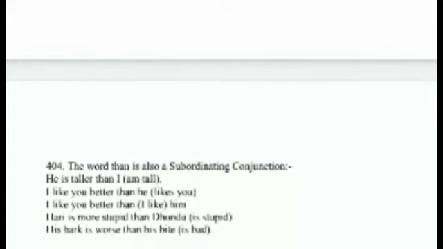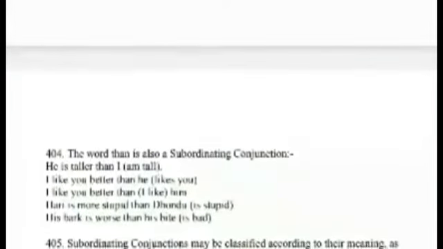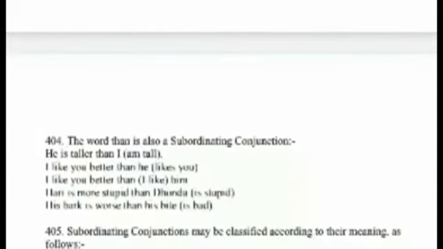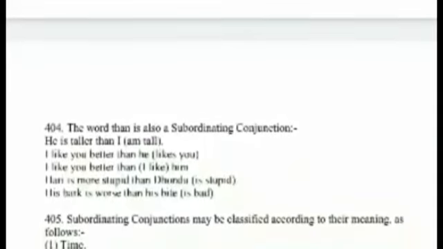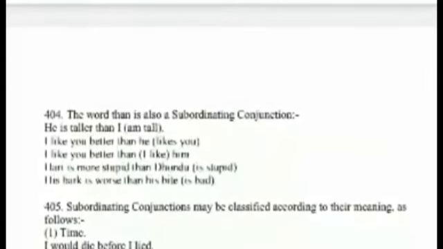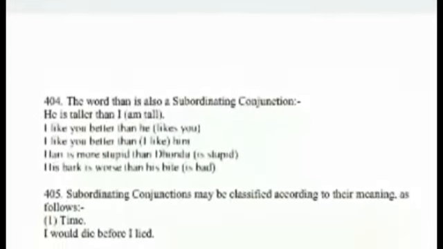You will pass if you work hard. He finished first, though he began late. These are the examples. Subordinating conjunctions may be classified according to their meaning as follows. That is, time: I would die before I lied. I returned home after he had gone.